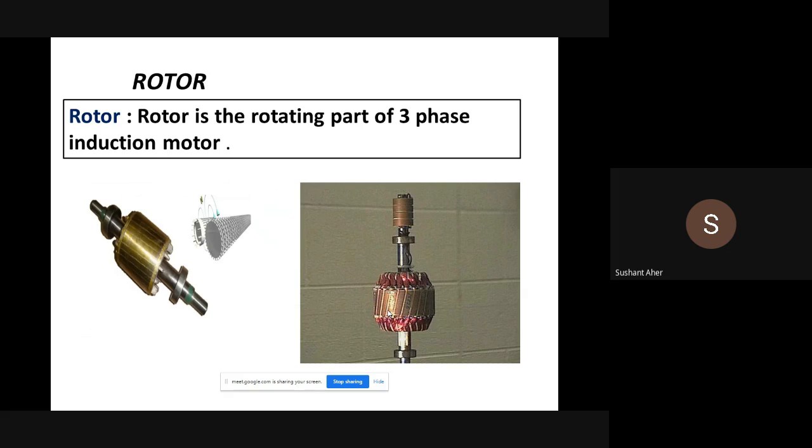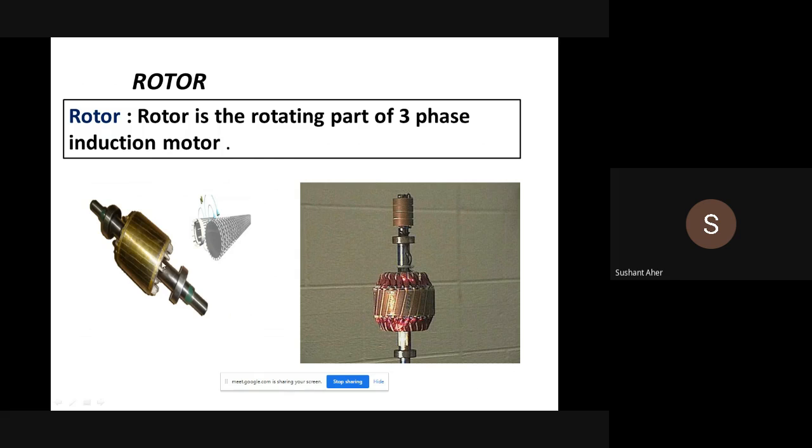Okay, then the next part of the induction motor is the rotor. As the name suggests, this is the rotating part of the induction motor. In a DC motor we sometimes call this rotor the armature also. In an induction motor we have two kinds of rotor being used. Firstly, the squirrel cage type rotor, and second is the slip ring type rotor. Both rotors I have shown here.